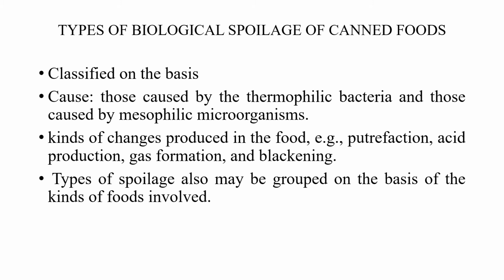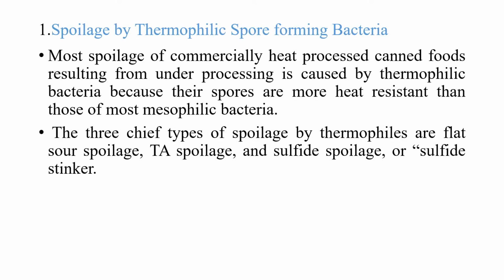foods involved. So, coming to the types of biological spoilage of canned food, the microbial spoilage can be classified, first, simply on the basis of the cause. That is, sometimes it is caused by thermophilic bacteria, sometimes by mesophilic microorganisms. Also, we can classify it on the basis of the changes produced in the food due to this microbial spoilage, like putrefaction, acid production, gas formation, blackening, etc. And there are also some types of spoilage grouped on the basis of the kind of food involved. So first we will see the spoilage of canned food by thermophilic spore forming bacteria.